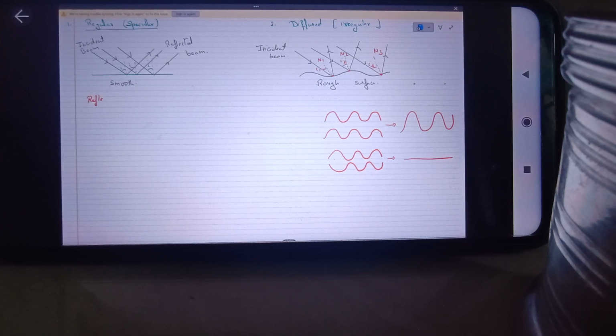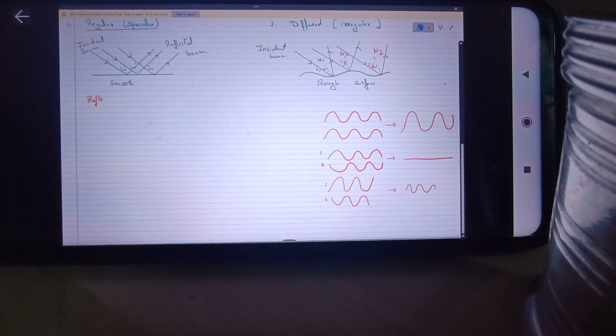No, it depends. Say one wave has more amplitude as compared to the other, like this, and this is of smaller amplitude. Then when destructive interference happens, there is still an amplitude. Wave 1 has more amplitude than wave 2, so they will cancel out, but the resultant wave will still be of lower amplitude, like this. In this case, we are assuming that both waves have the same amplitude, then there will be zero disturbance, a plane line.